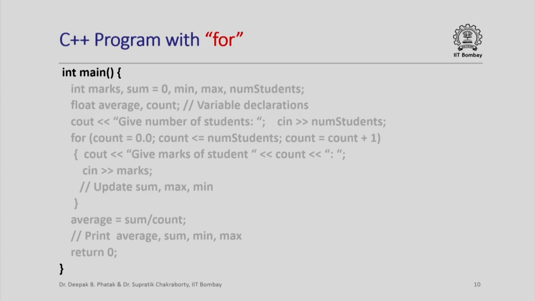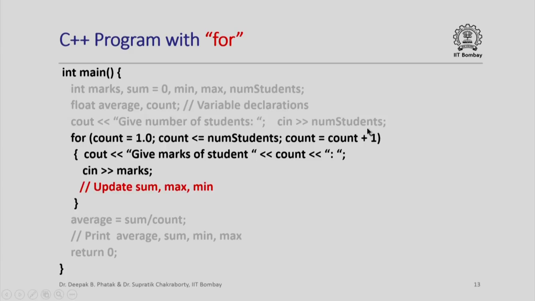We have the main function, and then we have our usual variable declarations, which we have already seen earlier in a previous lecture. We ask for the number of students and input the number of students, and now we have our for loop, where we are initializing the value of count, checking the loop condition whether count is less than or equal to the number of students, and writing that count must be incremented by 1.